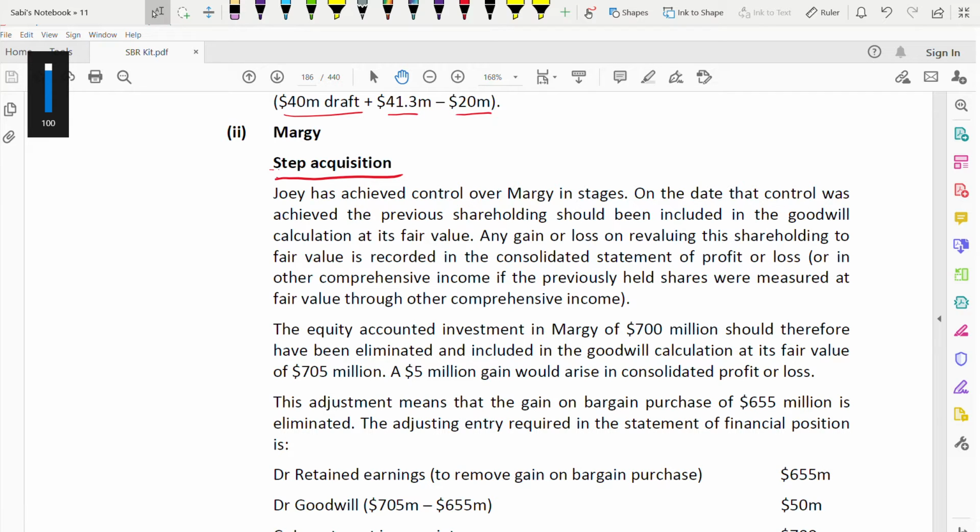Step acquisition means you need to explain it. What's happening? Joy has achieved control over Mortgage in stages. The words control and stages you need to write. On the date that control was achieved, the previous shareholding should have been included in the goodwill calculation at its fair value, right?